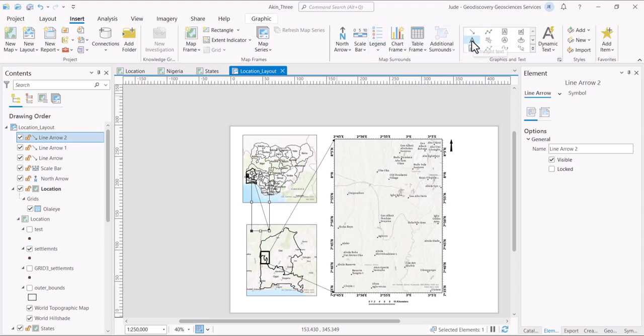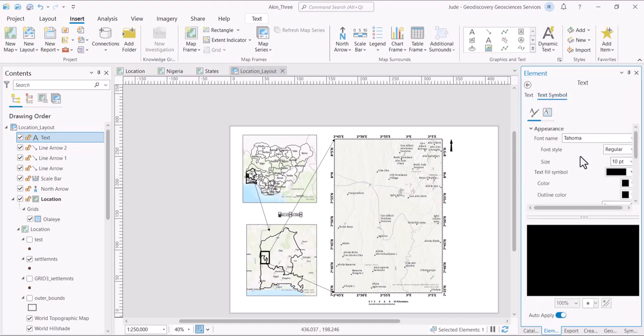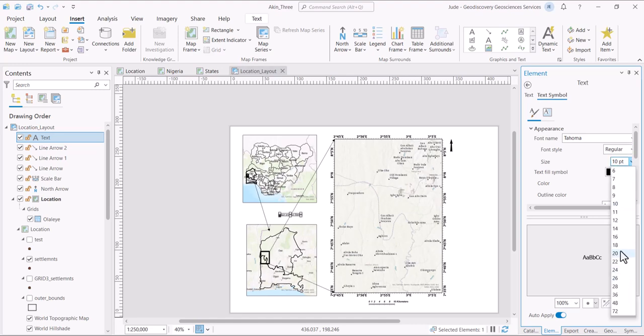Let's add some text. Let's just add it here. This text is small, so you can come here and edit the text. This is Ogun and Oyo states. So let's make the text maybe 18 and let's make it bold.